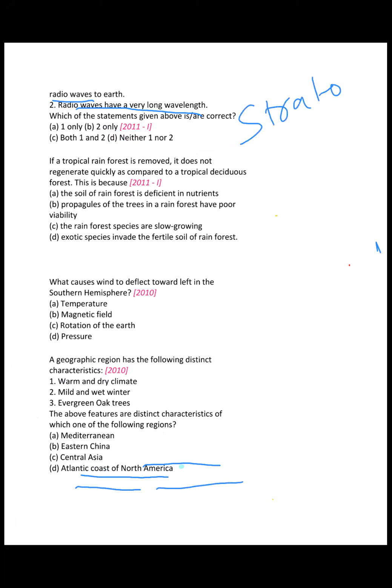It is basically because of the presence of ions in that region that the ionosphere helps in communication. It is not because of ozone, but because of the ions. And the statement that radio waves have a very long wavelength is right. So 2 only, right?